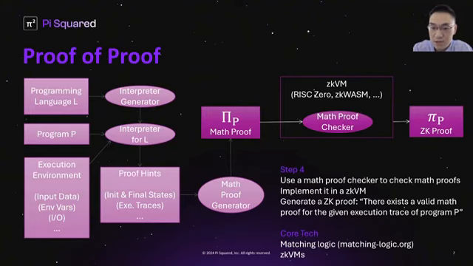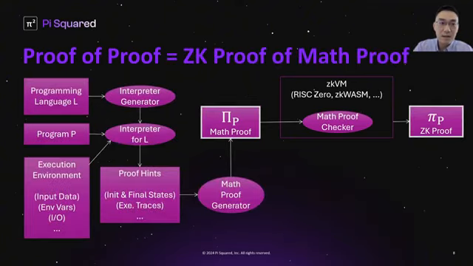And the core technologies are matching logic and all the existing zkVMs on the market. To sum up, proof of proof is an approach to verifiable computing for all programming languages, virtual machines, and instruction set architectures. It takes as input a programming language, a program, and the entire execution environment, and outputs a zk proof that shows that the program has been executed correctly.